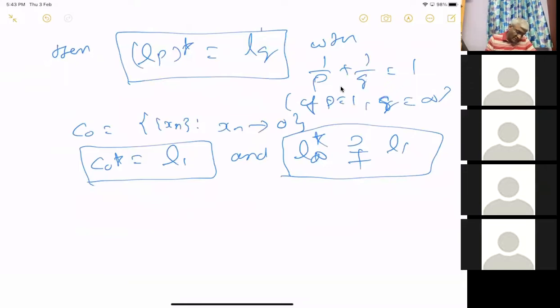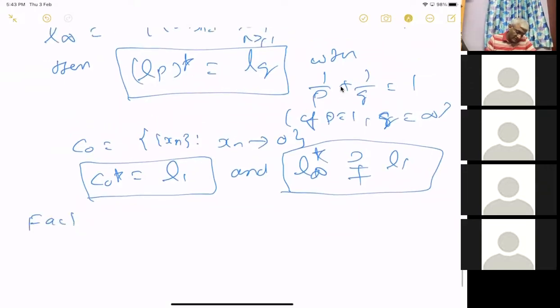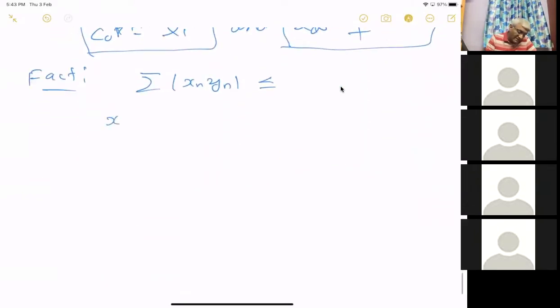To prove this, you must know the Holder inequality: the summation of mod xn yn is less than or equal to the product of the norms. Let me call x tilde equal to the sequence xn, and y tilde equal to the sequence yn.